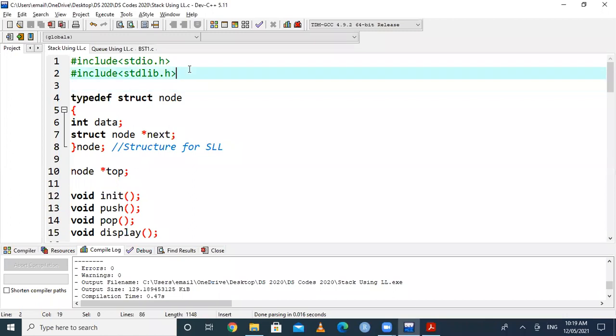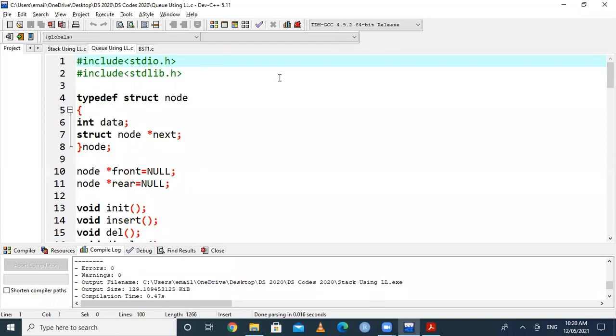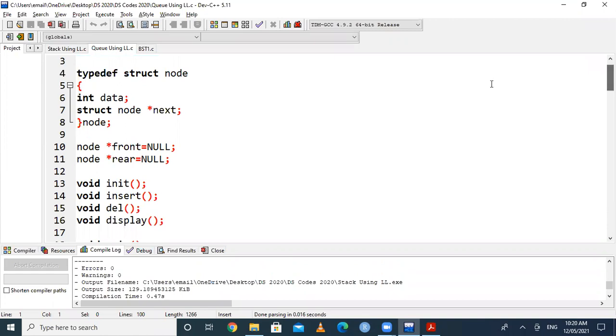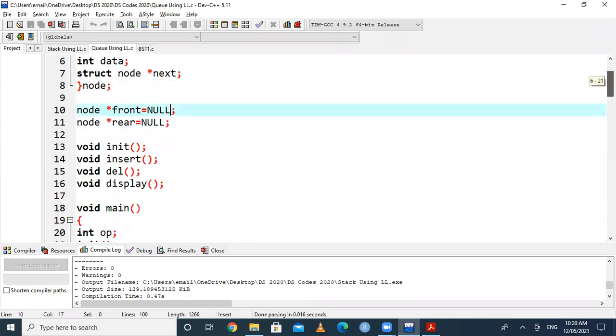So this is a program for stack using linked list. The program is similar to the stack using array, only there are certain changes, and the output is again the same. Similarly, we will go for another program, that is queue using linked list. So again, here the structure should be present, instead of what I was saying, top. In case of a queue, we are using front and rear, and initially both these variables are equal to null.